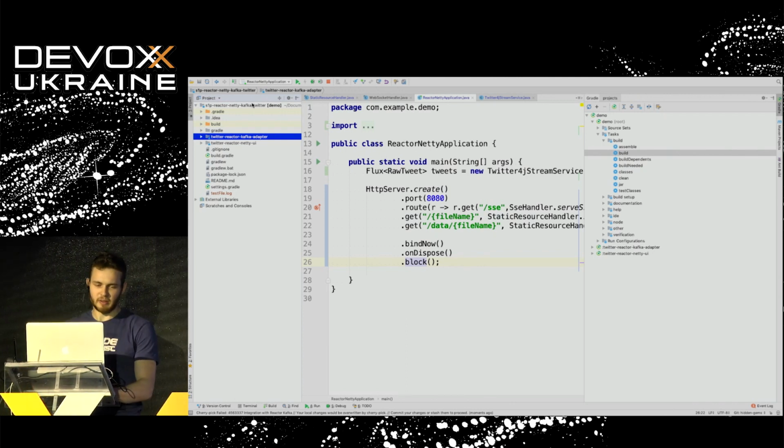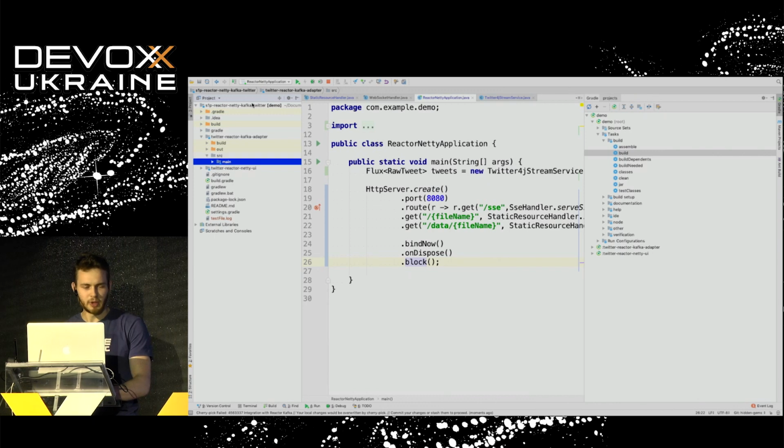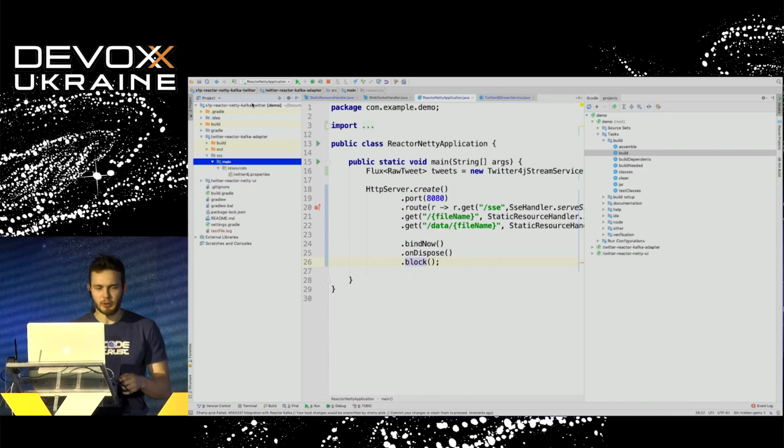So the first one is the Kafka adapter, or Twitter Kafka adapter, and what we want to do there, we are going to